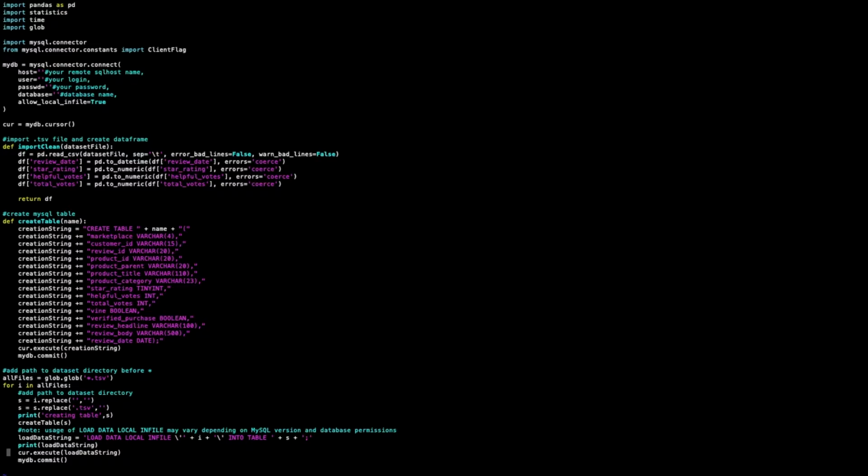You'll see these first few lines for MySQL connector. This is a really cool Python library that allows you to do things like SQL queries through Python. So you can manipulate a SQL database using a Python script. I found this just browsing the internet and trying to figure out different tools for what I was trying to accomplish. So what we're doing here is first connecting to an external remote database.